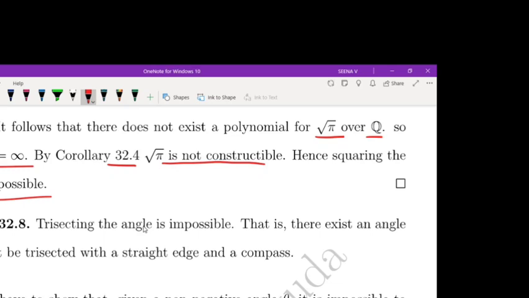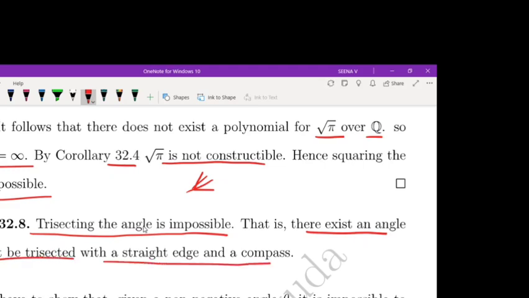Trisecting the angle is impossible. Suppose you are given an angle and you have to trisect this angle using a straightedge and compass; this is impossible. That is, there exists an angle that cannot be trisected with a straightedge and compass.